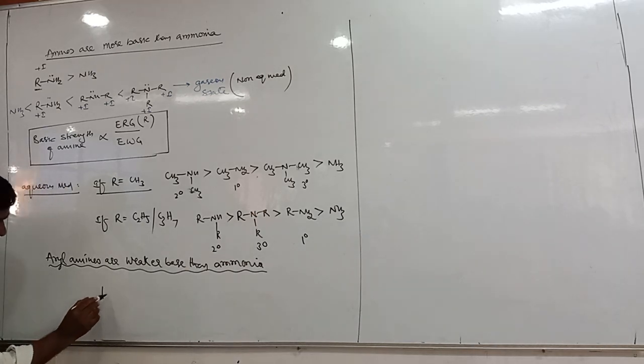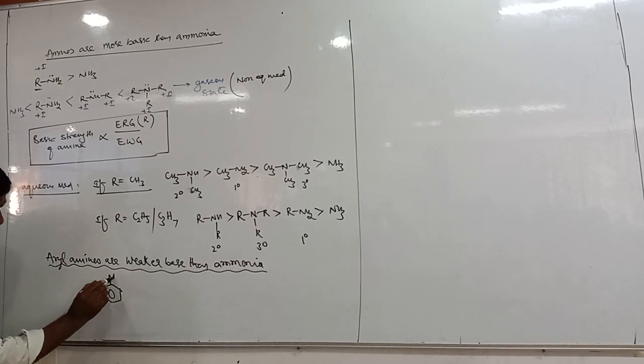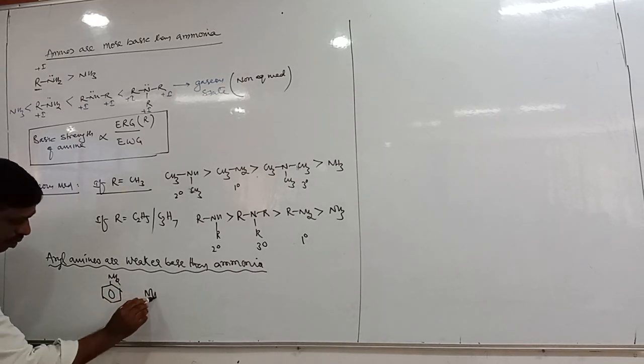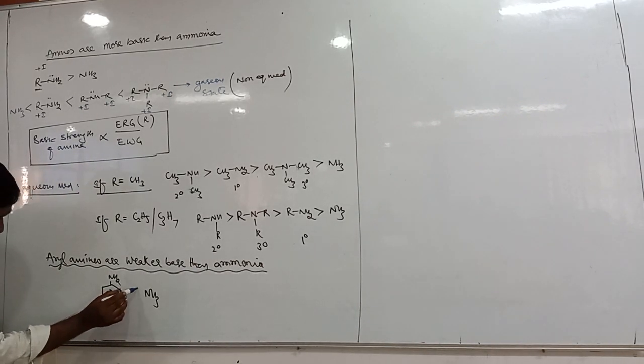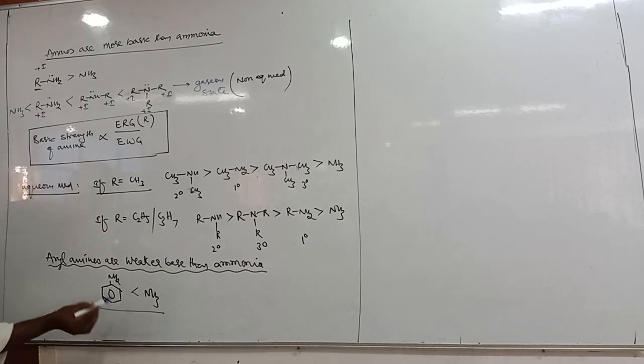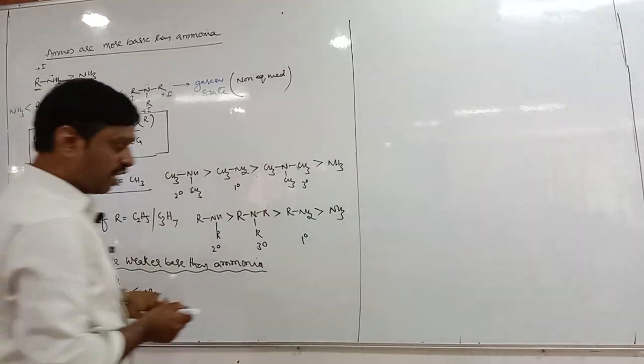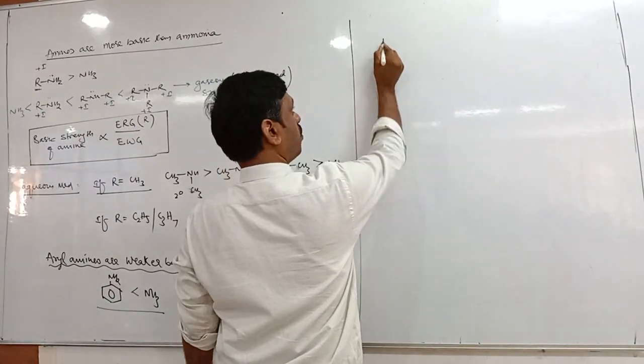Aniline. So among aniline and ammonia, which is the weaker base? Aniline. Which is the stronger base? Ammonia. It means ammonia is more basic than aniline. Why is aniline a weaker base than ammonia?